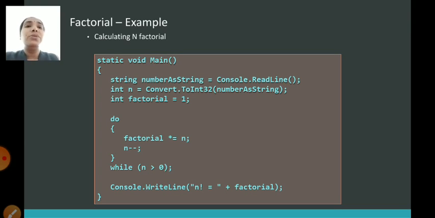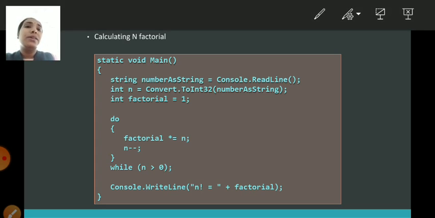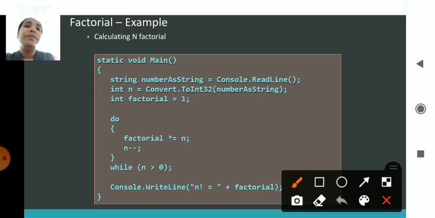What is the factorial? fact is equal to fact cross n. Okay, n I may take as 5. The factorial is initialized to 1, 1 into 5 gives 5. Then n will be decremented, it will become 4. Okay, 4 is greater than 0, yes, it is true, so it goes back here. Before that the factorial value is being printed. In the initial period we took it as 5.